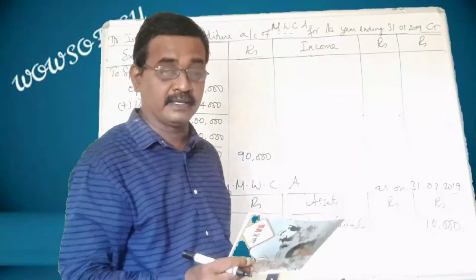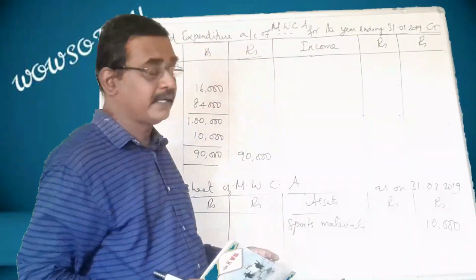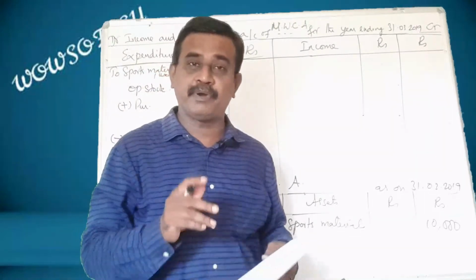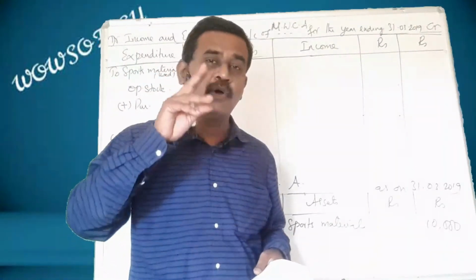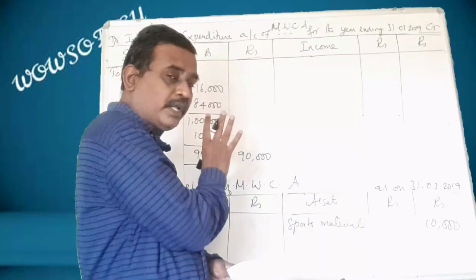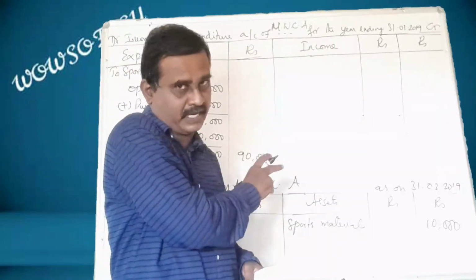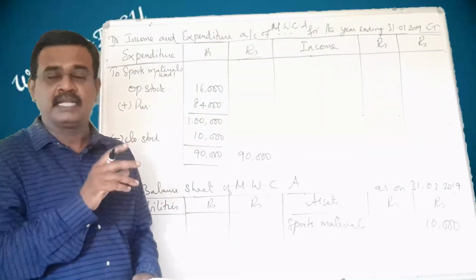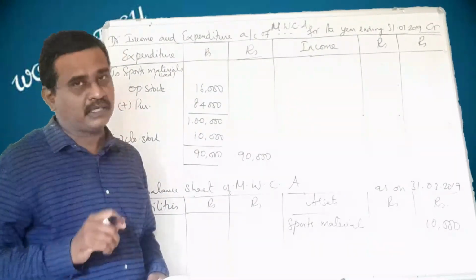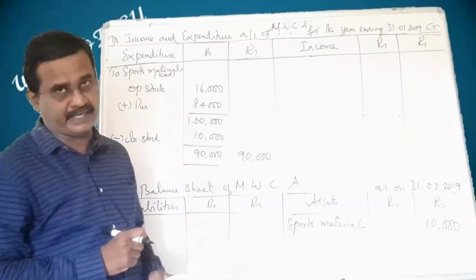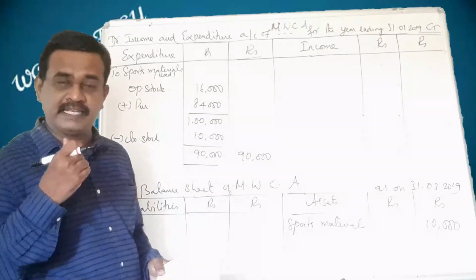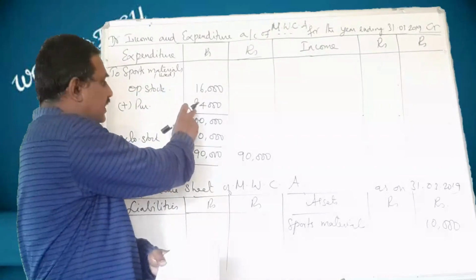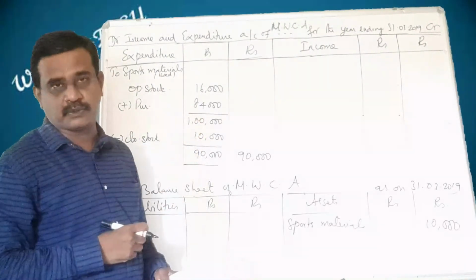We have shown it. Let me again repeat. Income and expenditure account is prepared for one year, so the amount meant for that particular year alone should be shown in this account. Here, they have given you old sports materials, which means opening stock. During the year, they purchased sports materials worth 84,000.